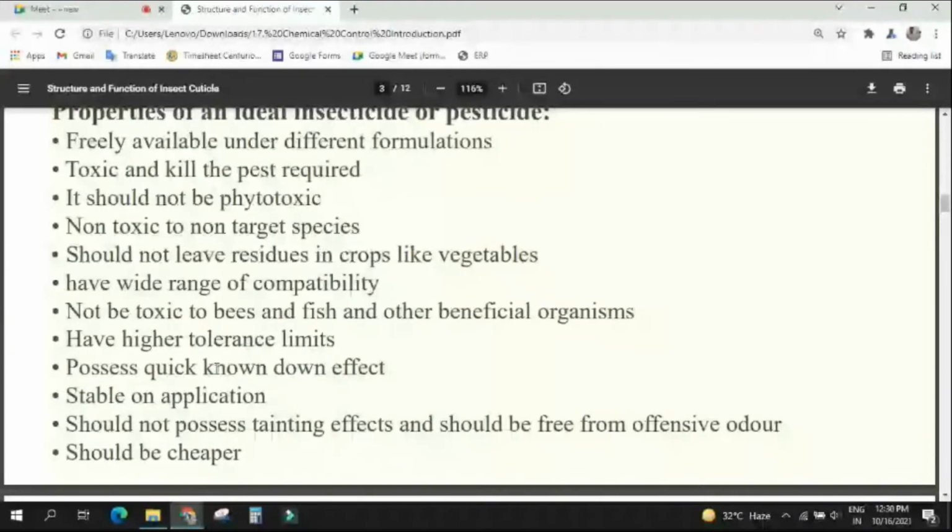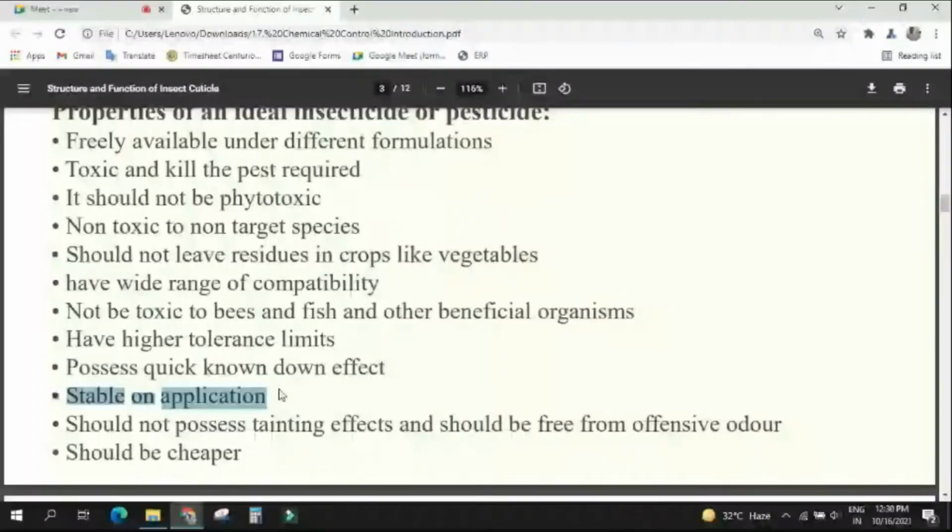Okay, then you see the next one. Stable on application. What is the meaning? Just like the higher tolerance limit. If you are applying them, they must be stable. They should not fade away. They should not degrade into non-toxic compounds. That is what stable on application means. These two points are similar. Understood?